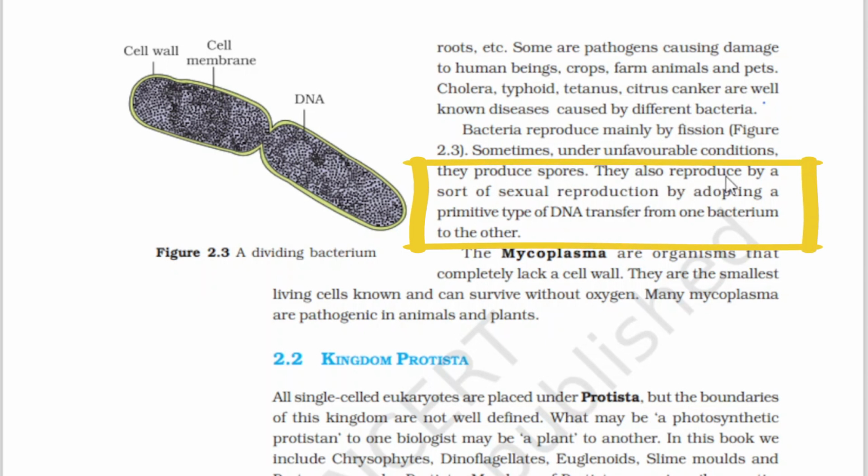They also reproduce by a sort of sexual reproduction by adopting a primitive type of DNA transfer from one bacterium to another bacterium.